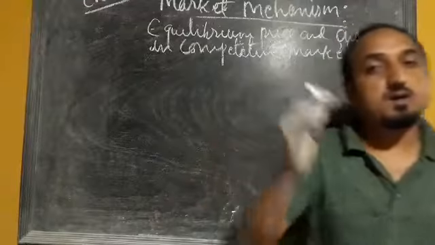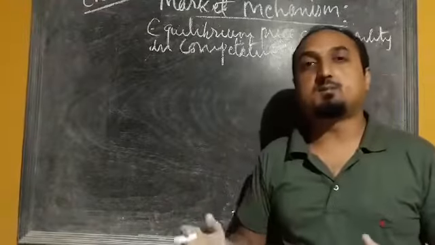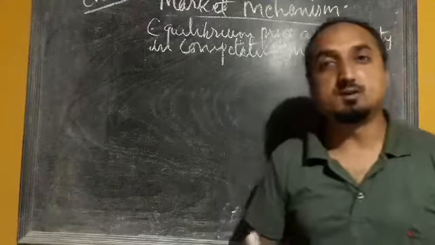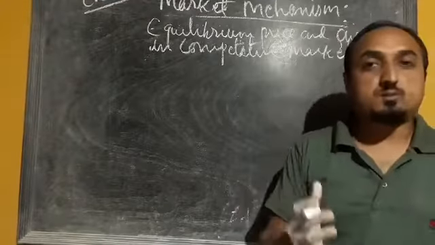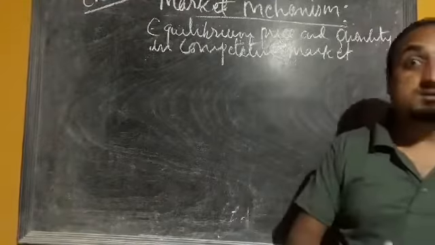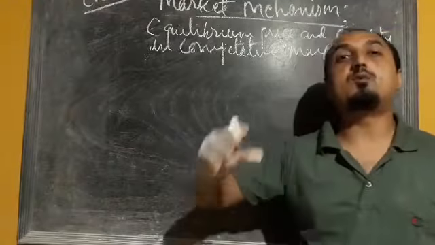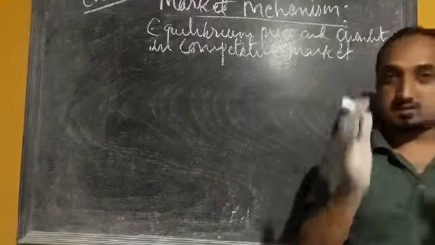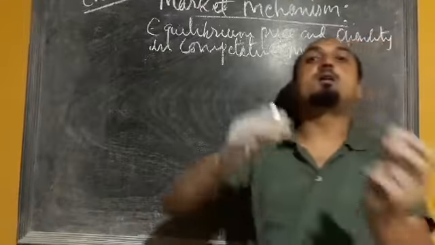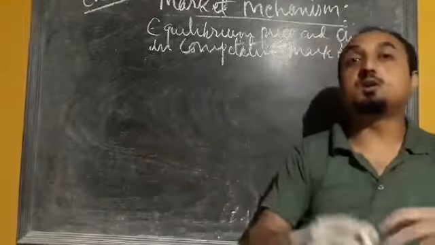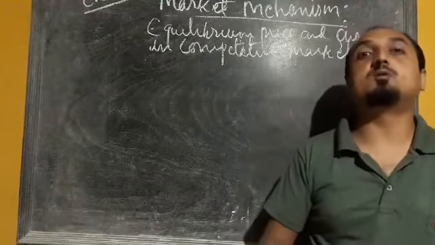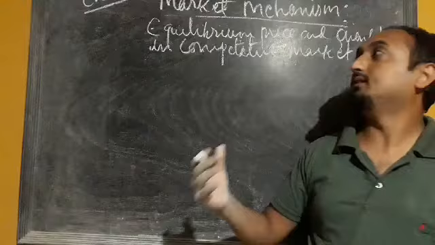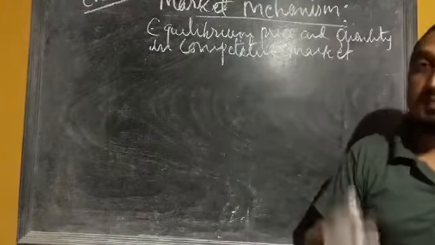As we have already done the concept of demand and supply, demand tells us about the quantity demanded by the consumer, and supply means the quantity of a commodity that firms are willing to produce and offer for sale in the market. But quantity demanded and quantity supplied separately do not tell us anything about the price. So how is the price determined in a perfectly competitive market?